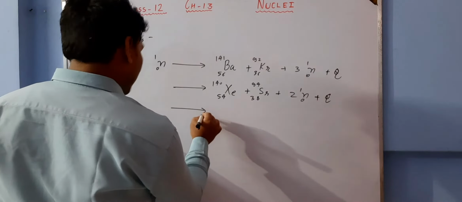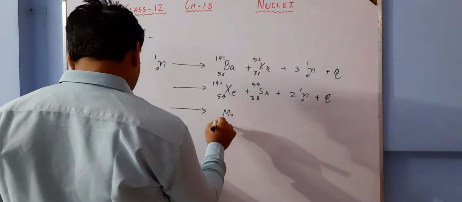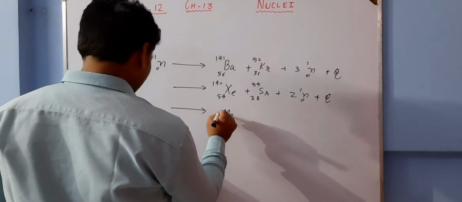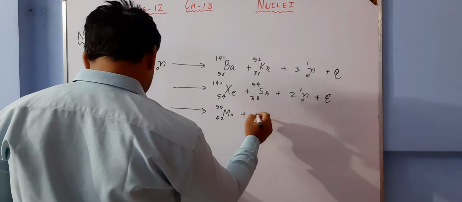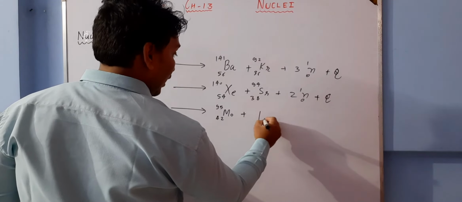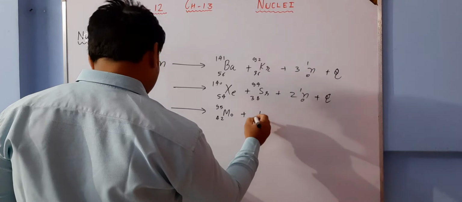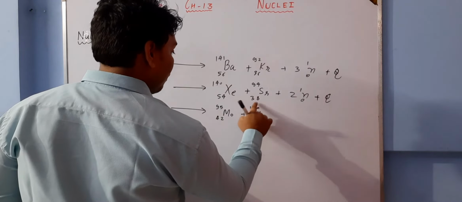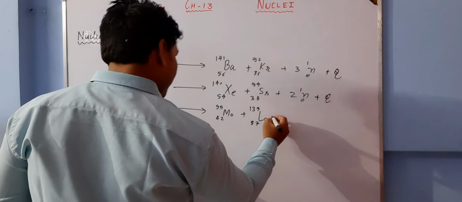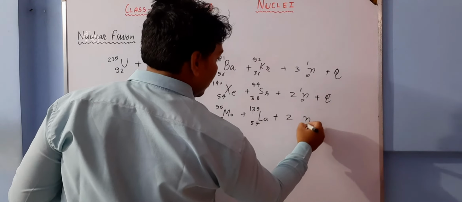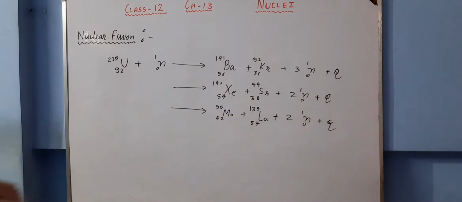This can also give molybdenum, Mo, 42, 95, plus La, 57, 139, and then 2 neutrons, plus energy. So many other reactions are also possible.